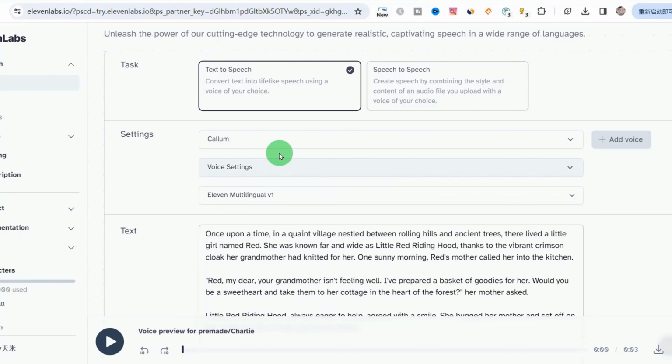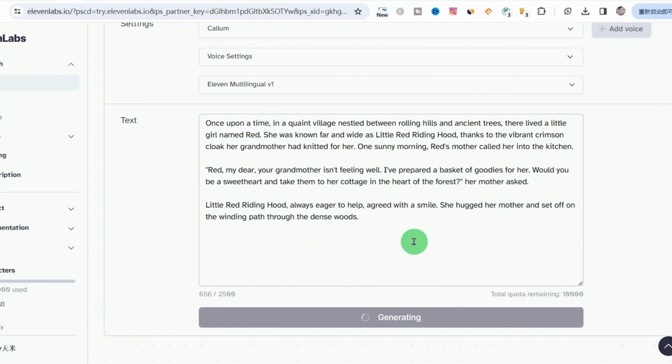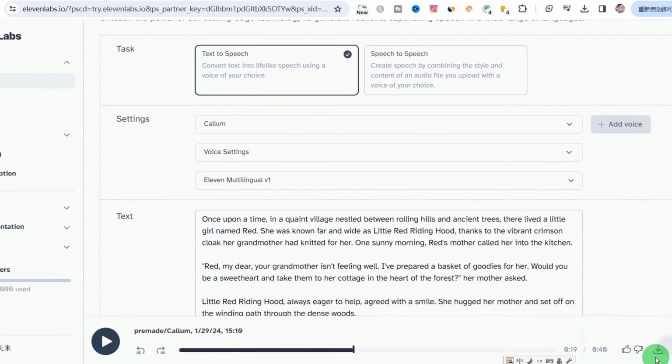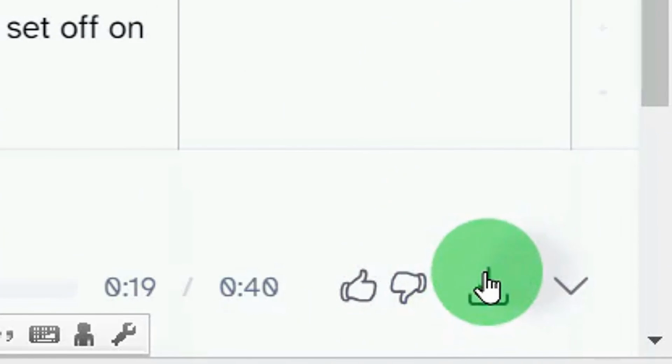We can try all of these voices and choose the one you like more. Then we convert this text into speech. Just click to generate. After generating, there is a download button in the lower right corner. Let's use this voice. Just download it.